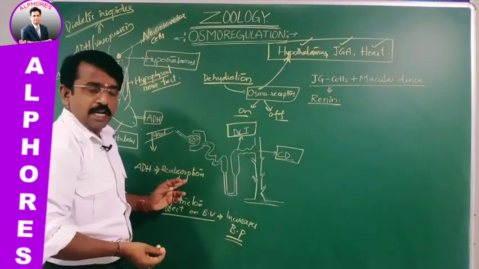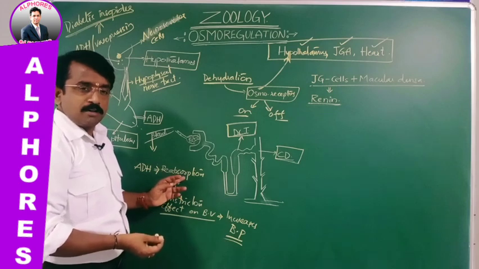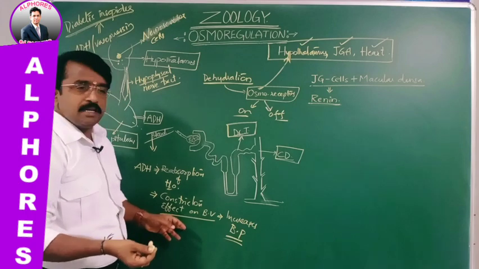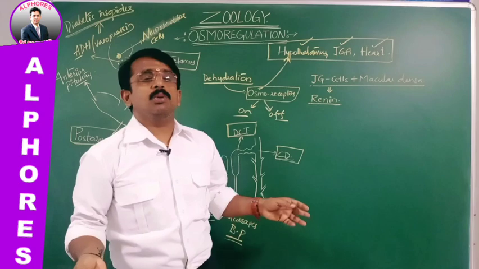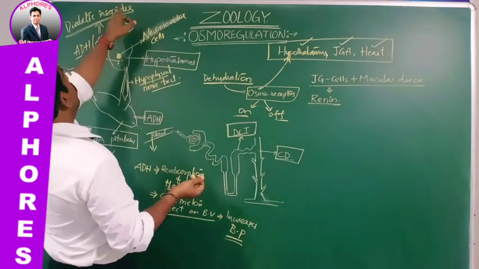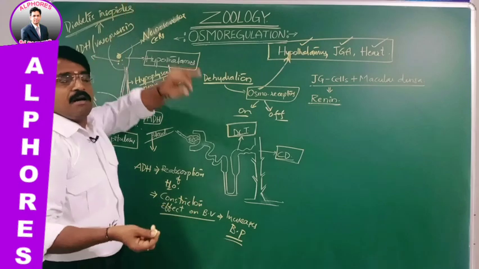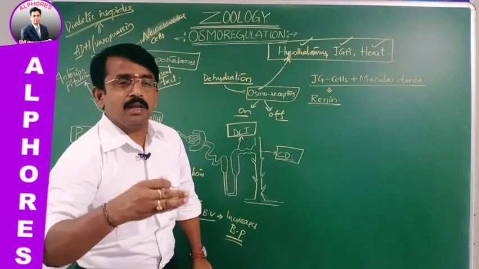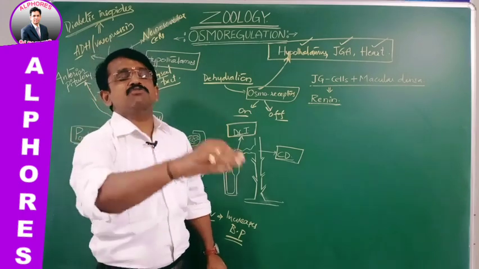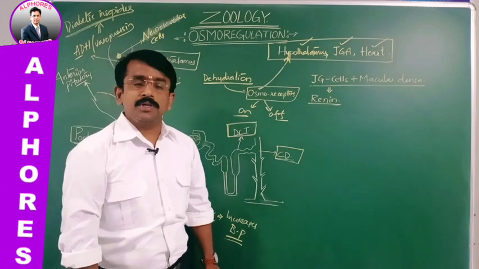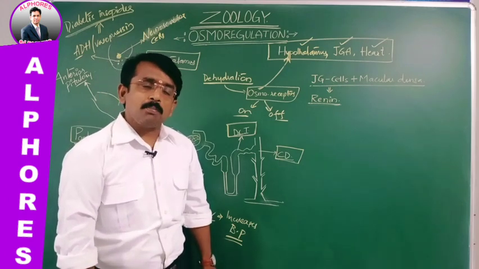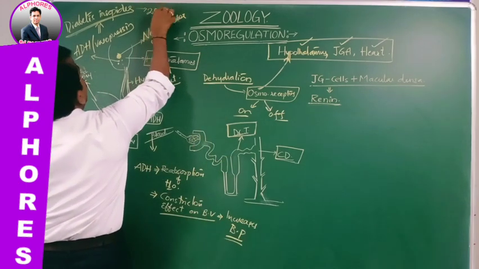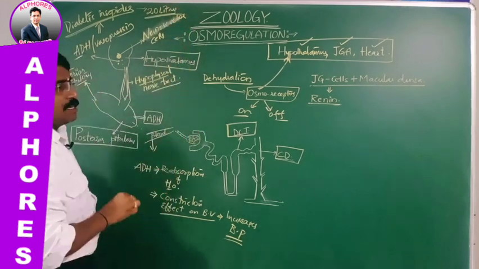Why? As there is ADH deficiency, water is not absorbed, the volume of the body fluid does not increase, and the constrictor effect is not shown, so low BP. This is what is referred to as diabetes insipidus. Insipidus in the sense of tasteless, meaning diluted urine, a large amount of water. Generally, how much water is excreted as urine per day? 1.5 to 1.8 liters. But in a diabetes insipidus patient, 20 liters of water is lost through the urine.